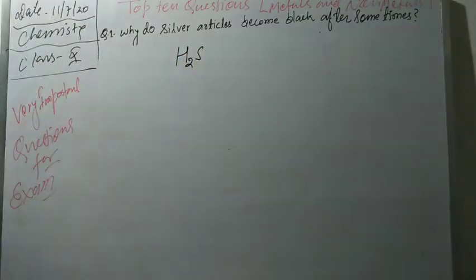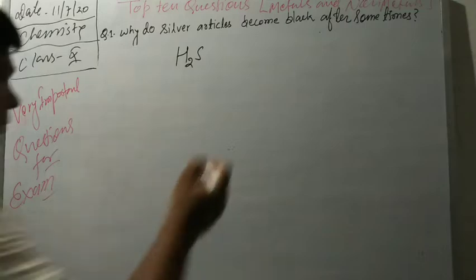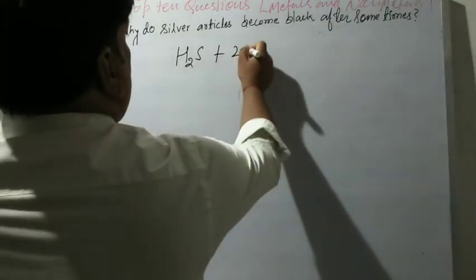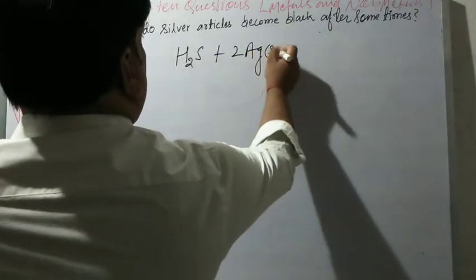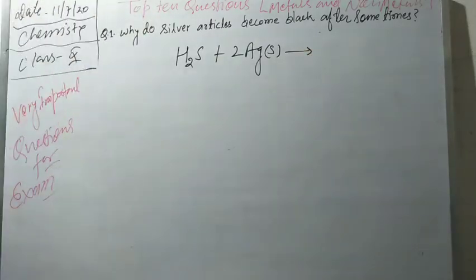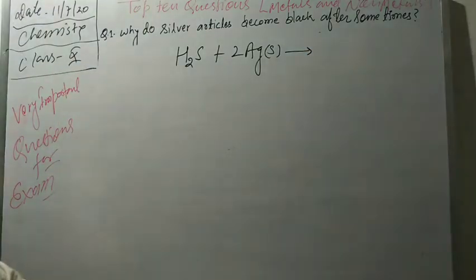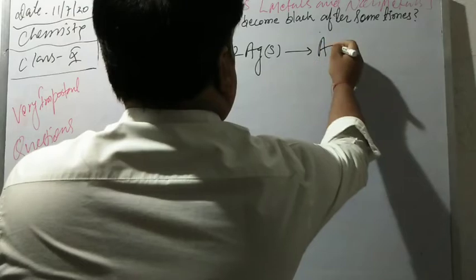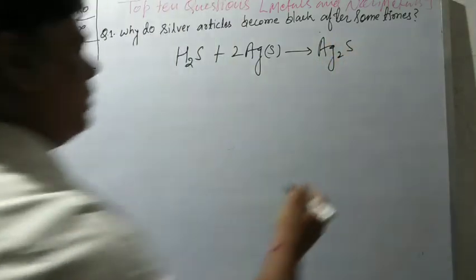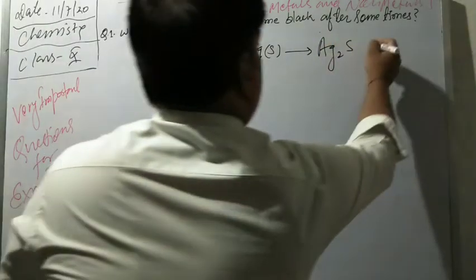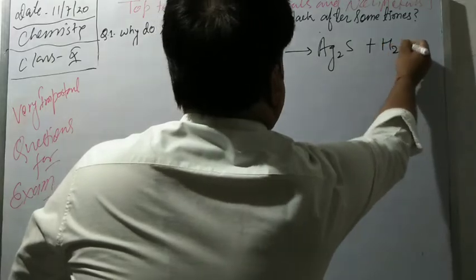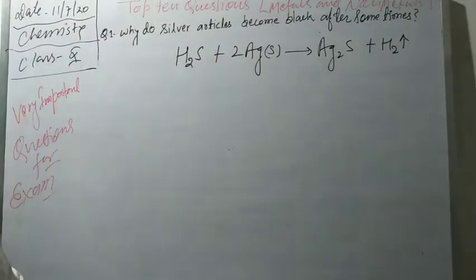H2S is a gas present in our atmosphere. When it reacts with the silver articles that we used to wear, the product is silver sulfide and hydrogen gas evolves.